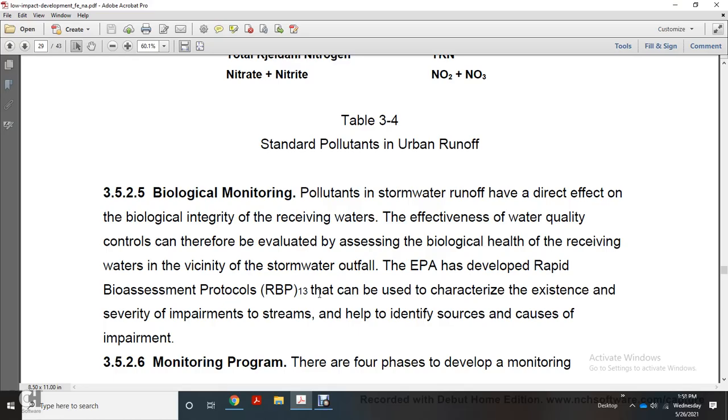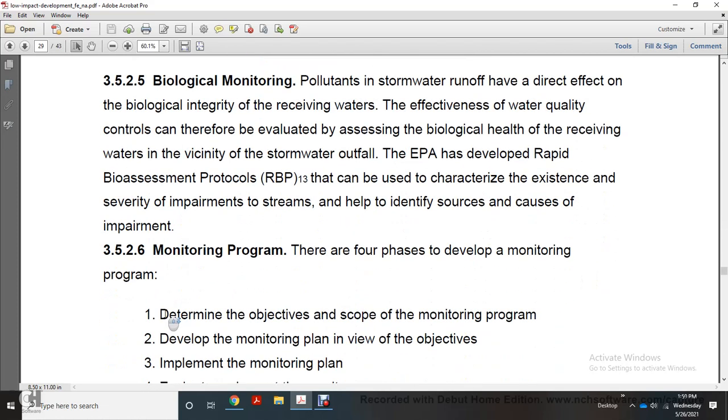Biological monitoring: pollutants of stormwater runoff directly affect the biological integrity of the receiving water, and the effectiveness of water quality control can therefore be evaluated by assessing the biological health of the receiving waters and vicinity. The EPA has developed a rapid bioassessment protocol that can be used to characterize the existing severity of the impairments of the stream and to help identify sources and causes of the impairment.